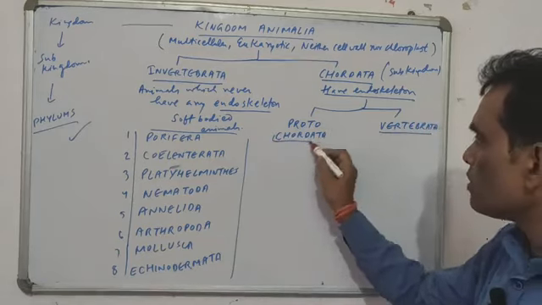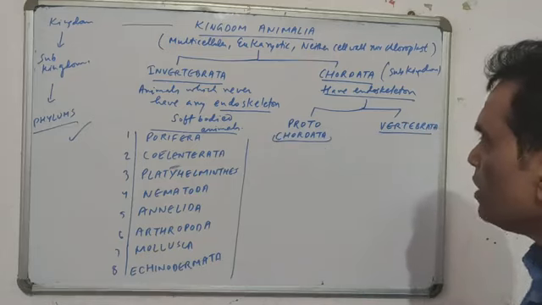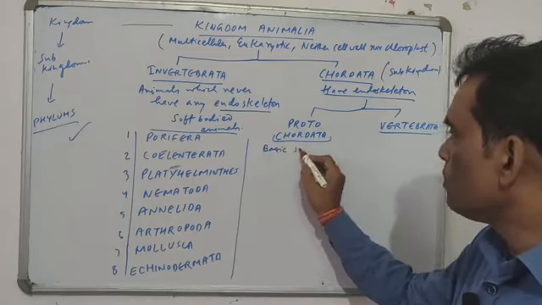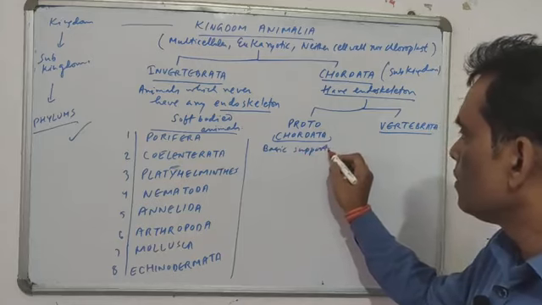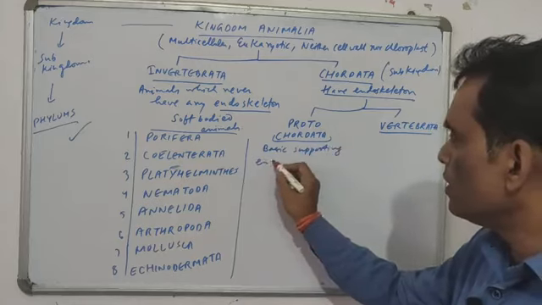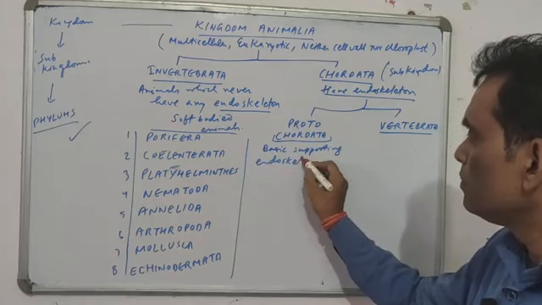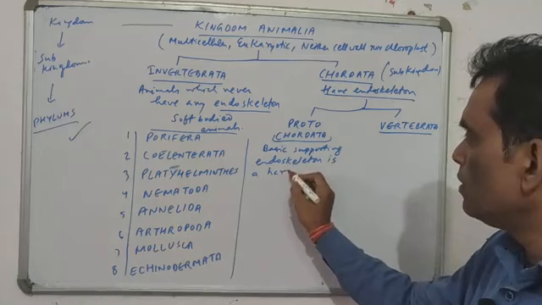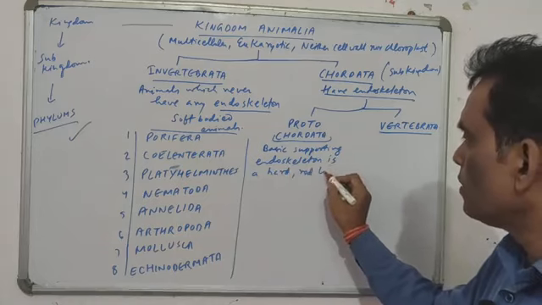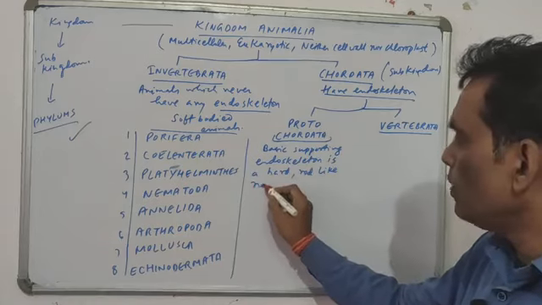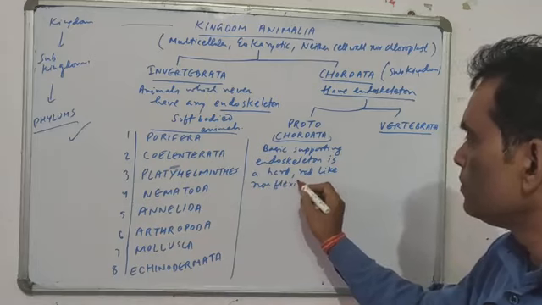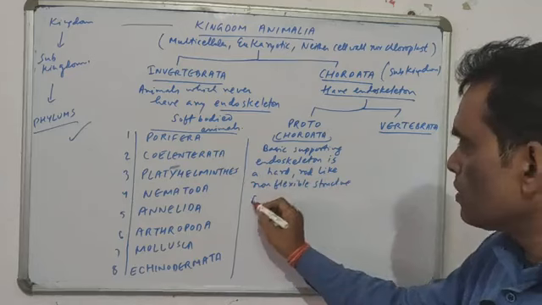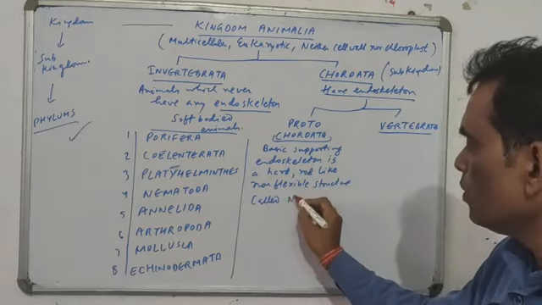Now this classification was on the basis of only one thing, that the basic supporting endoskeleton is a hard, rod-like, non-flexible structure that is called notochord.